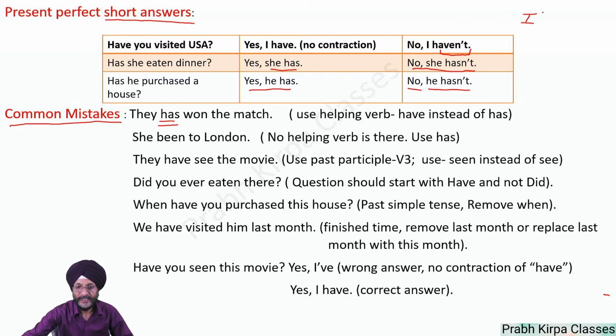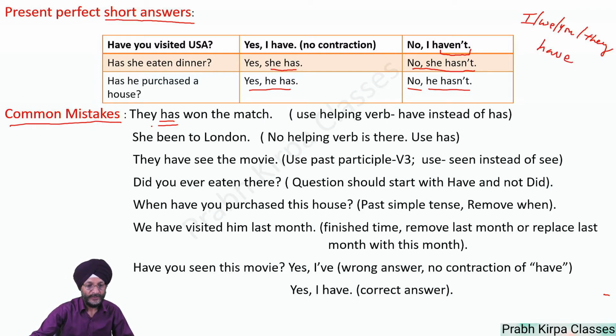As already told, in the case of I, we, you, and they, we have to use "have." So, "they have won the match." Next, "She been to London." In this case, no helping verb has or have been used. As she is third person singular, we will use has. "She has been to London."